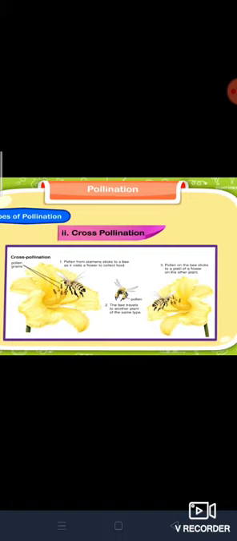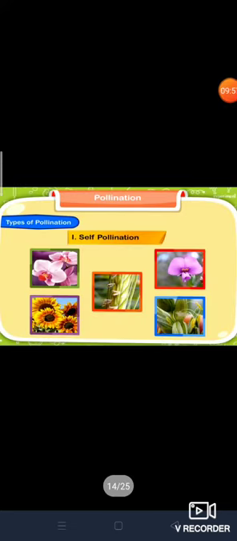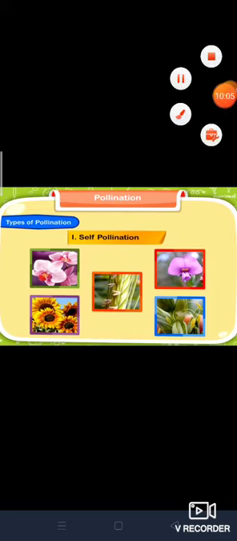Wind and water also help in pollination. As I told you, when rain comes, when wind blows, at that time also pollination takes place. Okay, so now we will see types of pollination, children. So look at here, children. Normally pollination has been divided into two types, that is self pollination and cross pollination.